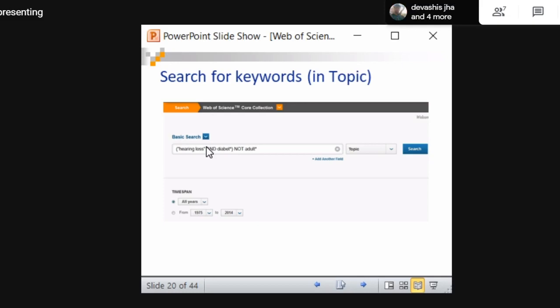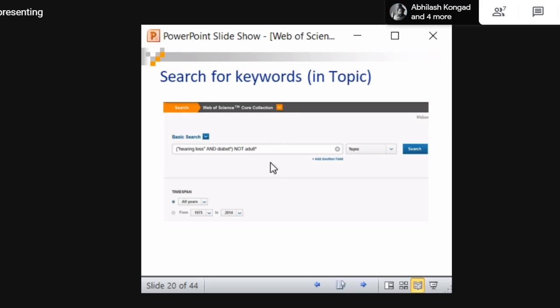So AND is a Boolean operator. In order to combine or exclude words, you can use phrased searching. They have given double quotation marks and AND. That means hearing loss and diabetes should be combined. The article should contain both hearing loss as well as diabetes. Only hearing loss should not come, only diabetes should not come, and there should not be adult. If hearing loss and diabetes in adults, that article should not come. They are excluding adult by using the NOT operator.